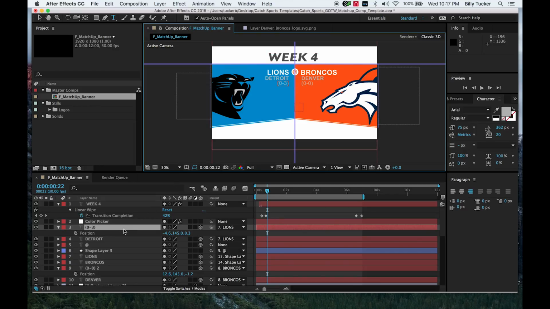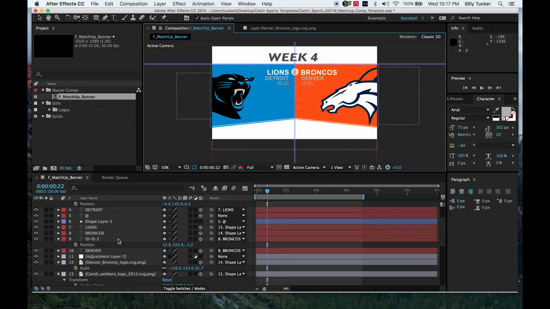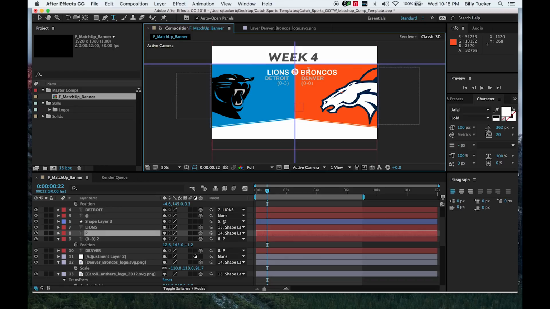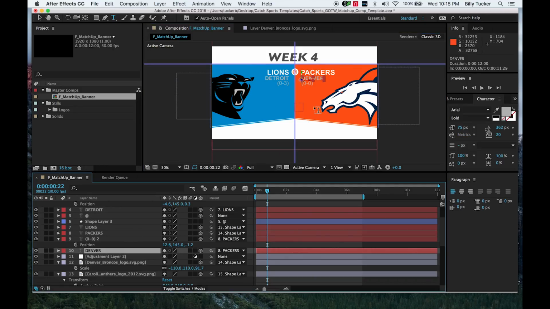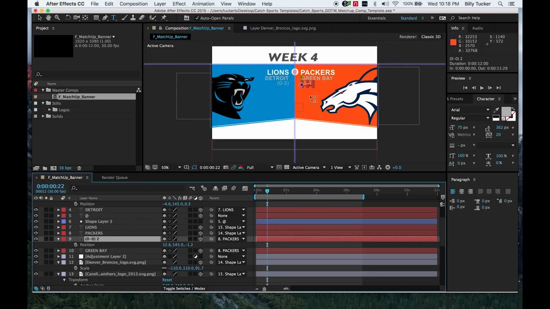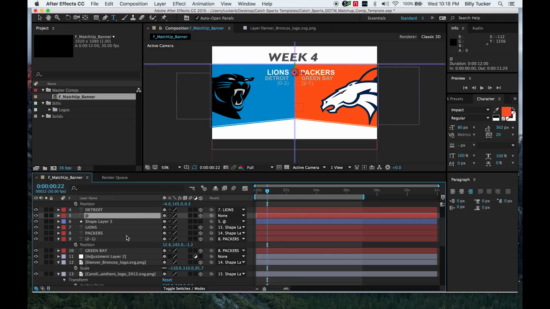Okay, and then the Lions are playing the Packers. So, Packers. Denver is now Green Bay. Worst case scenario, they are 2-1. All right, we're getting closer. That's how to update the text elements.